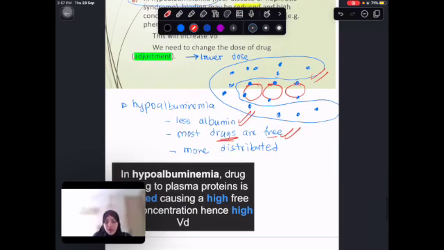If I had a normal person with a normal amount of albumin, now most of the drug will be attached to the albumin, and less is going to be free drug, right? But in this case, I have a low amount of albumin, so most of it is going to be free drug because there's not enough albumin to attach. So if it's not attached, what will it be? Free. So because I have free drug now, it can be distributed. So most of it will be distributed.